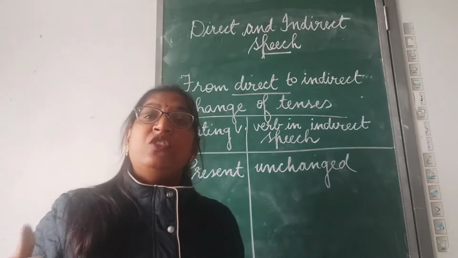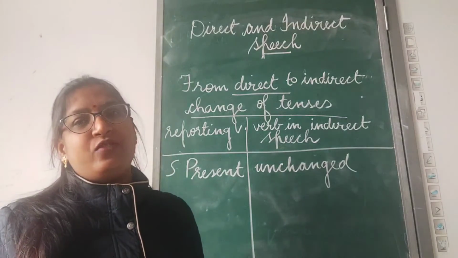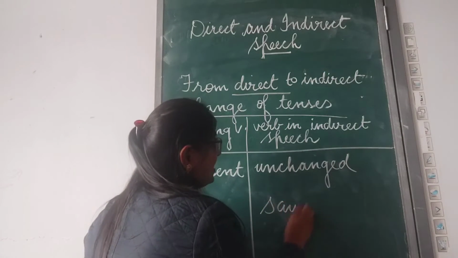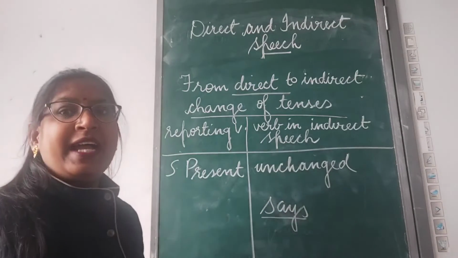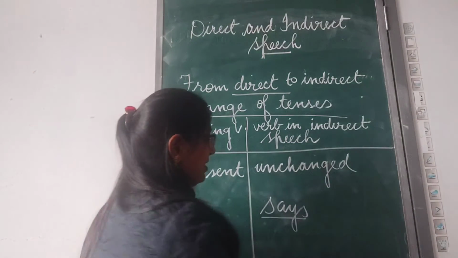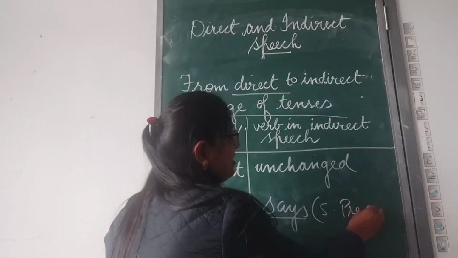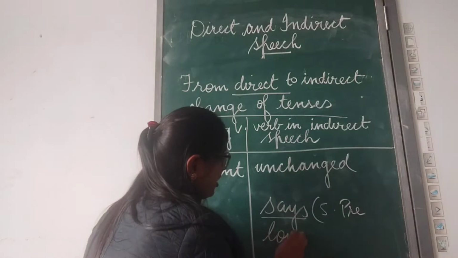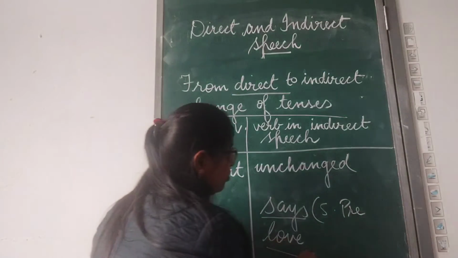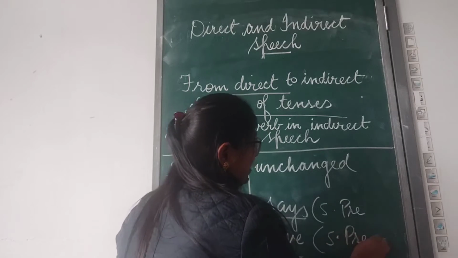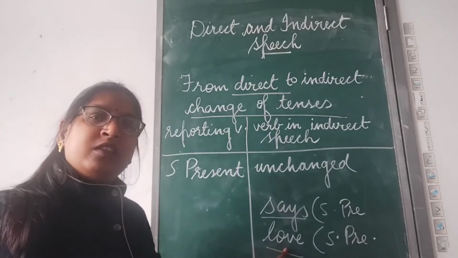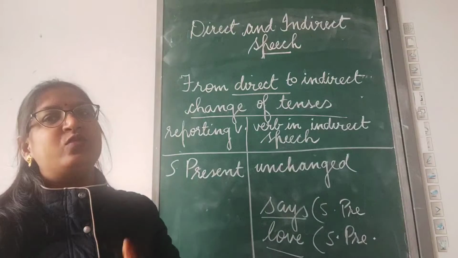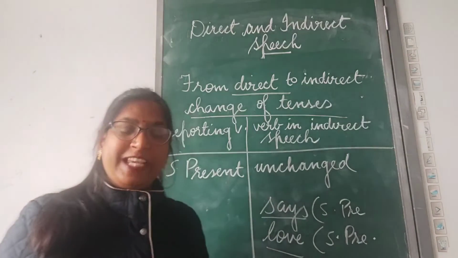For example, I won't be able to write here on the board, but I will just read out for you. Jagat says, I love my country. Now in this example, says is the introducing verb and says is in simple present tense. Clear? And the quoted speech is, I love my country. Love is a verb in this quoted speech, and that is also in simple present tense. So, the tense of this quoted speech will remain unchanged when we change this sentence from direct to indirect speech.